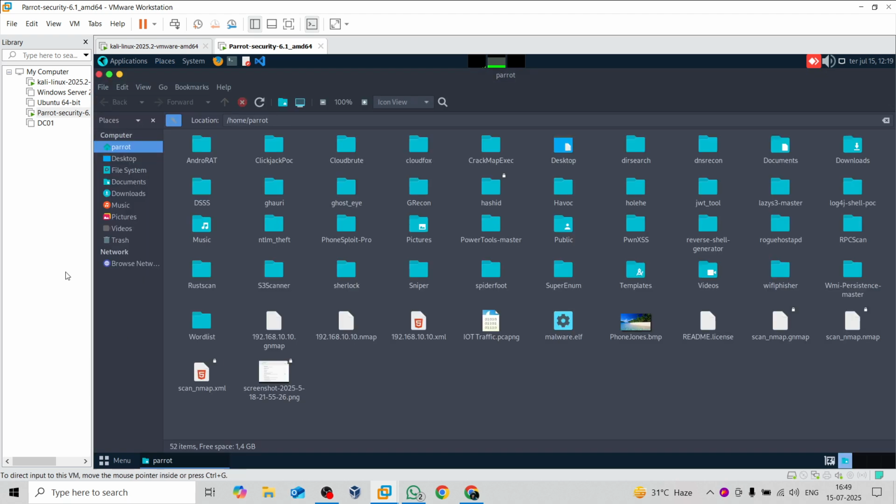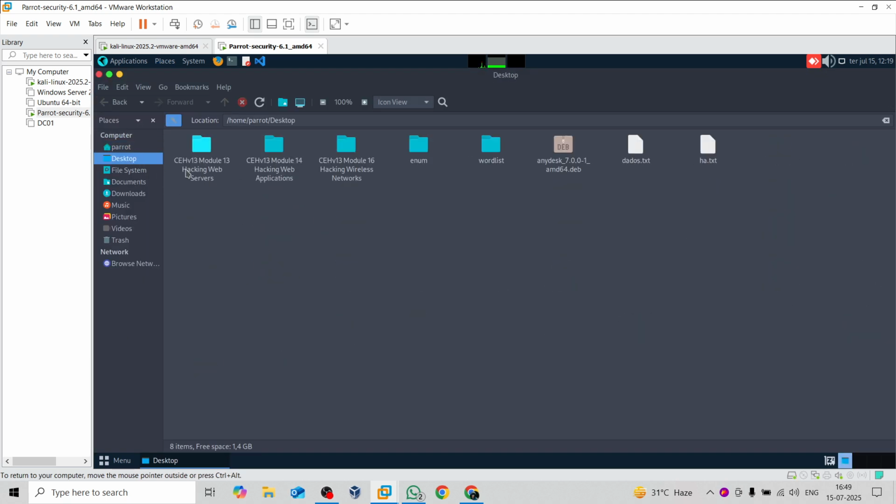Right now if I go to Places, then Desktop, you can see module 13, which covers hacking web servers, module 14, which covers hacking web applications, and module 16, which covers hacking wireless networks. All these are publicly available, so there is no issue publishing them here.